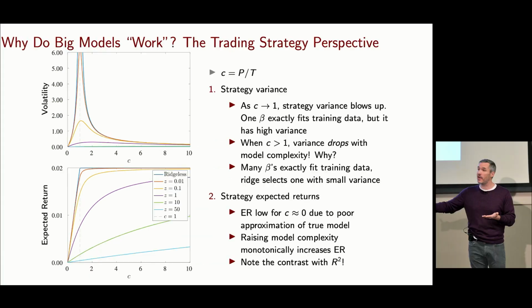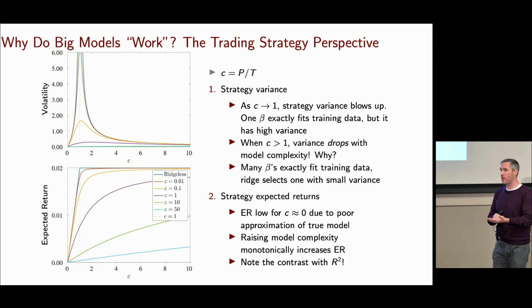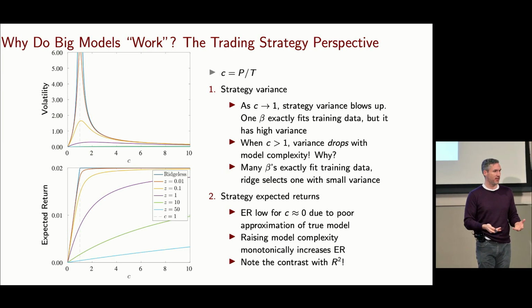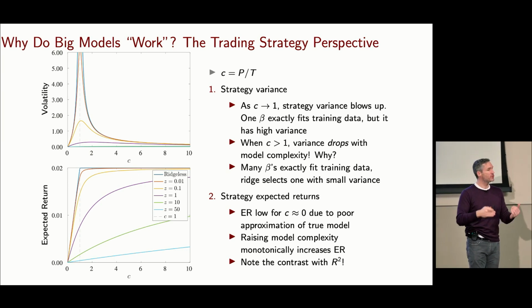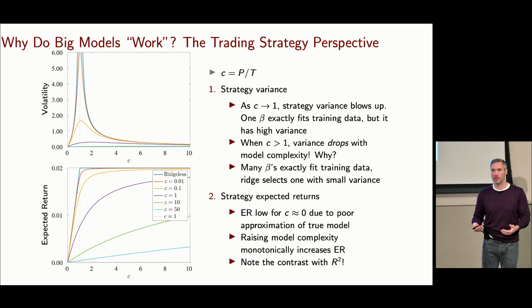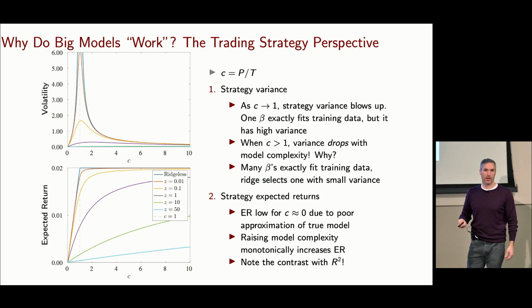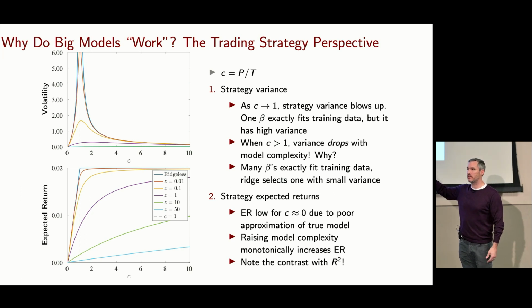So as complexity gets higher, I can always find a lower and lower variance solution to pick from because there are more and more solutions to pick from. Which means model complexity actually implicitly regularizes, controls the variance of my predictor. And that controls the variance of my trading strategy. All right. If we understand the variance of what's going on in high complexity models, we understand the hard part.